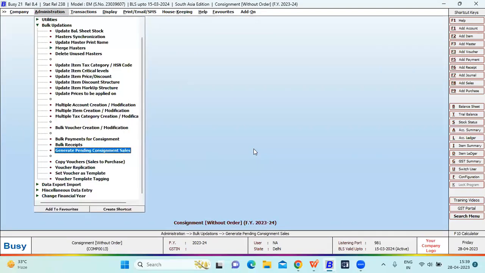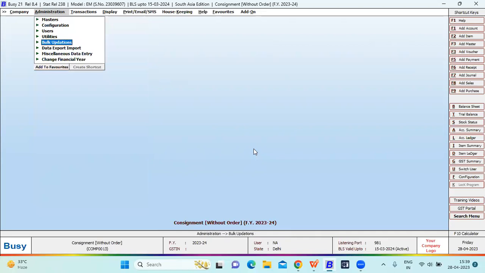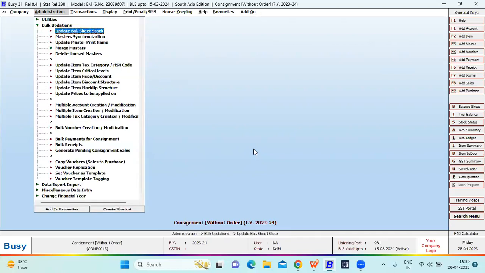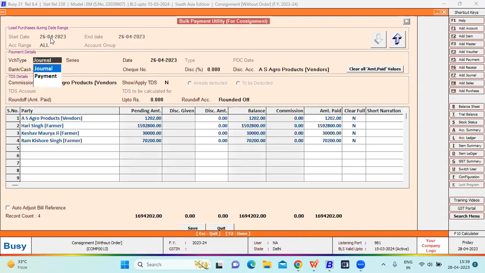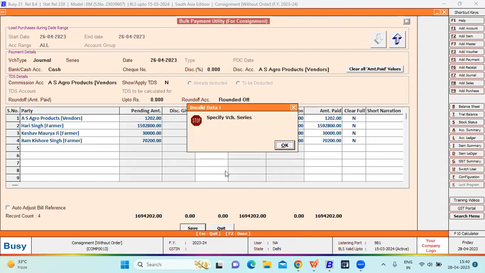After doing that, we can do the bulk payment for consignment. Go to administration, bulk updation, bulk payment for consignment. We have to select the option like this. You have to select the date range over here. All the vendors, the farmers, will automatically come here. The amount not yet paid and to be paid will automatically be picked here. You have to click on the save option.